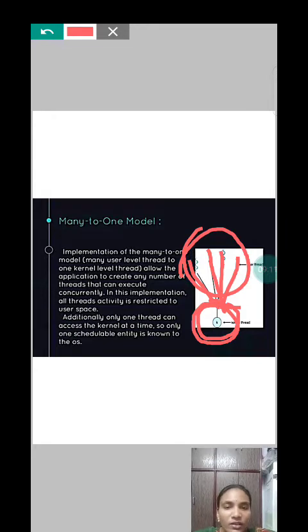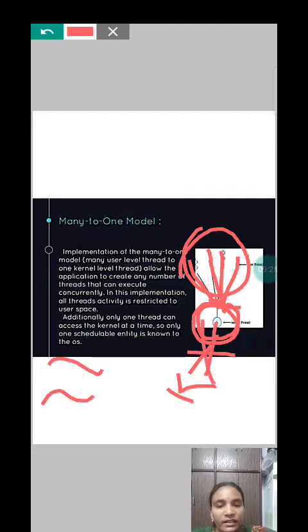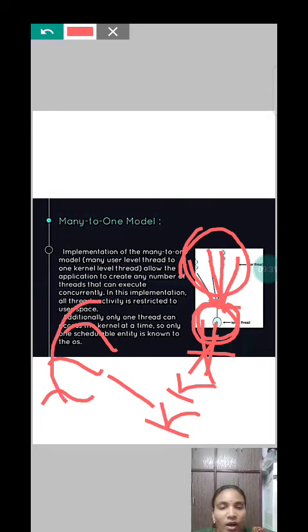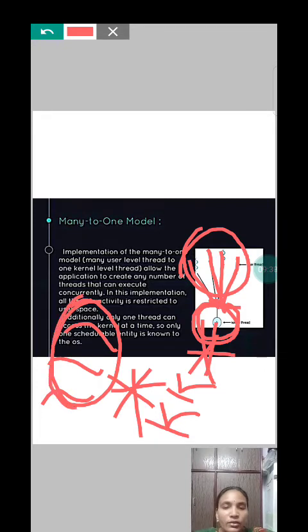The disadvantage of many-to-one model is, as we have only one kernel level thread, if this kernel uses block system call, let me draw here. These are the kernels, and this is user level. So this is the only source for all of these user level threads. If this kernel level thread blocks, there is no source for these user level threads for execution. This is the disadvantage of many-to-one model.